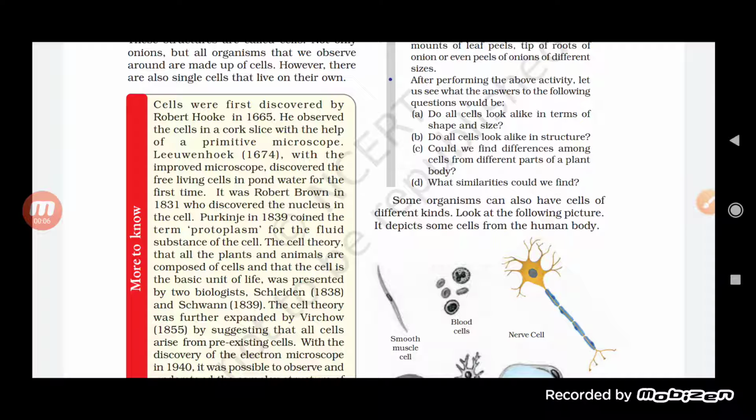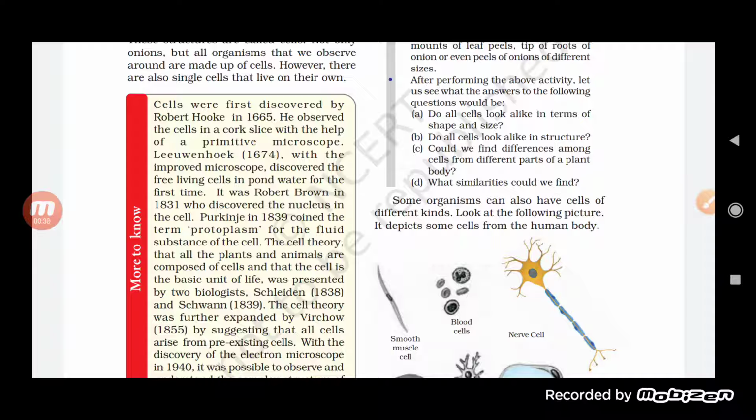So students, in the previous class, we started with the chapter The Fundamental Unit of Life: Cell. And we have understood why it is called a fundamental unit. This is the smallest unit of an organism of which an organism is made up. Every organism is made up of a very small, basic, structural and functional unit that we call a cell.